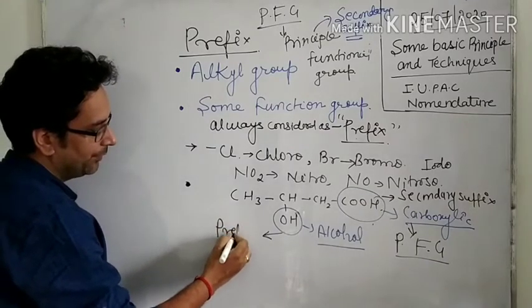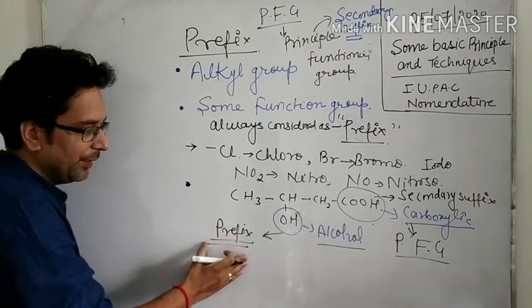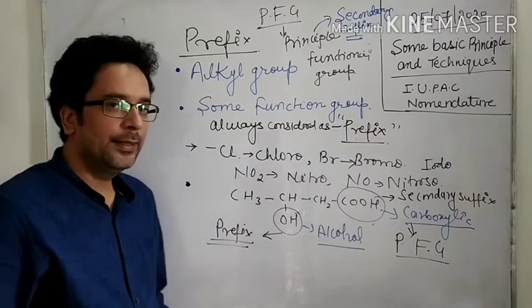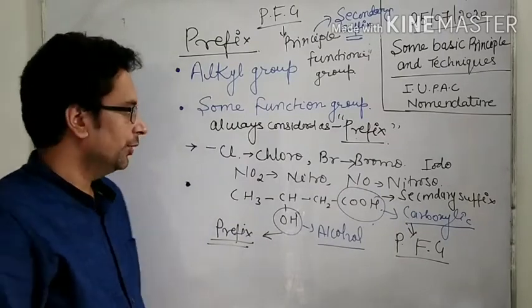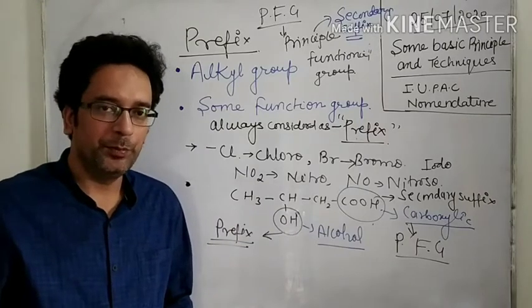Used as prefix. Alcohol group used as prefix and carboxylic acid group used as secondary suffix. Okay, so these are the points related to prefix.